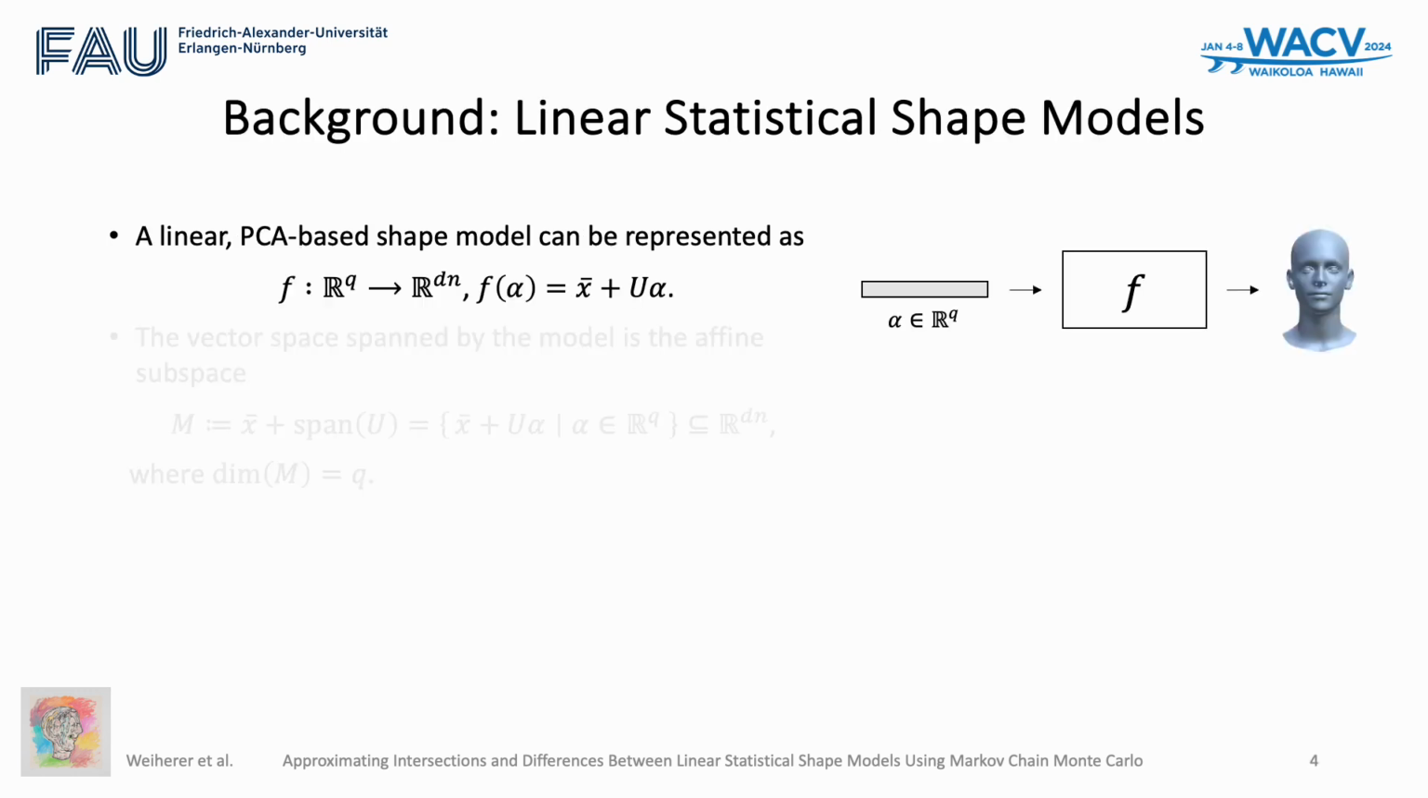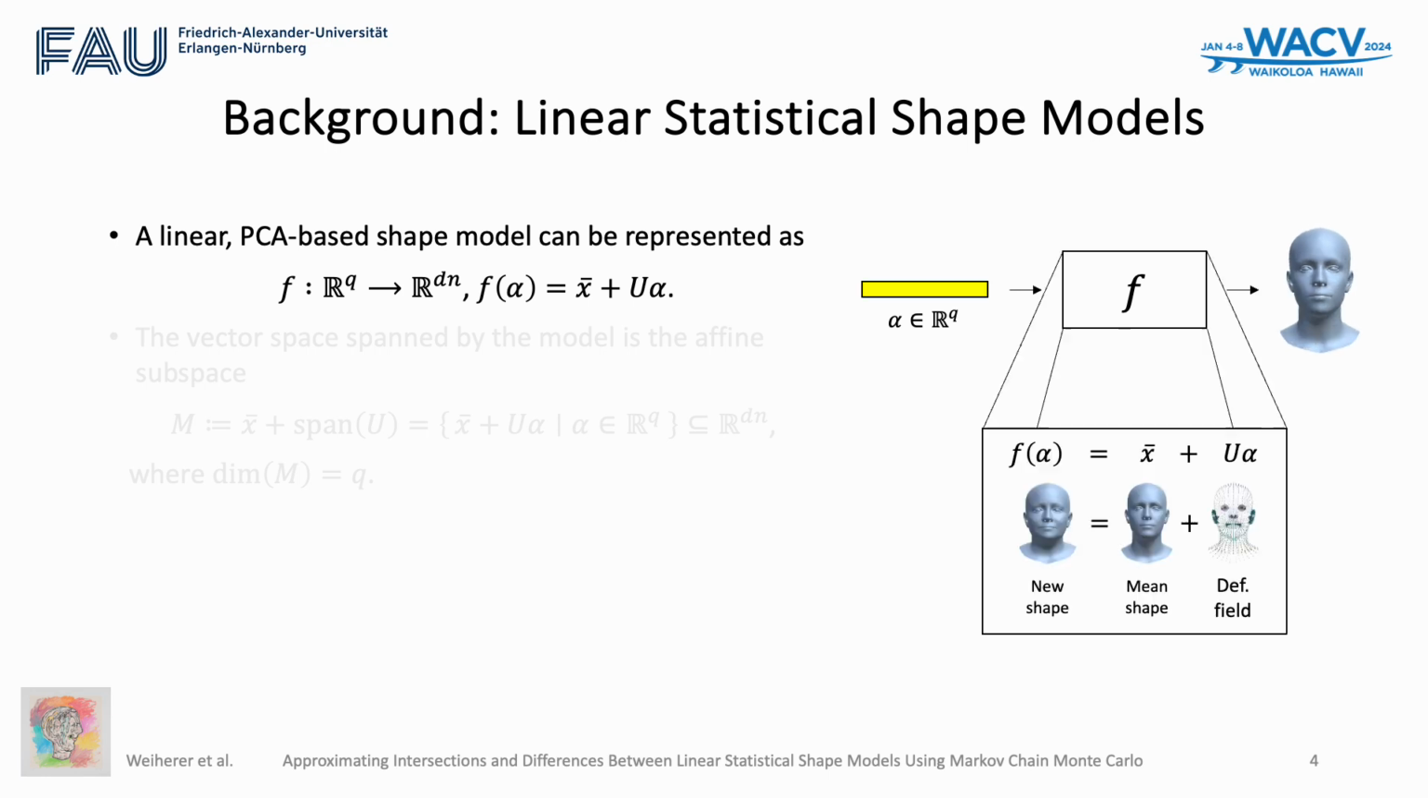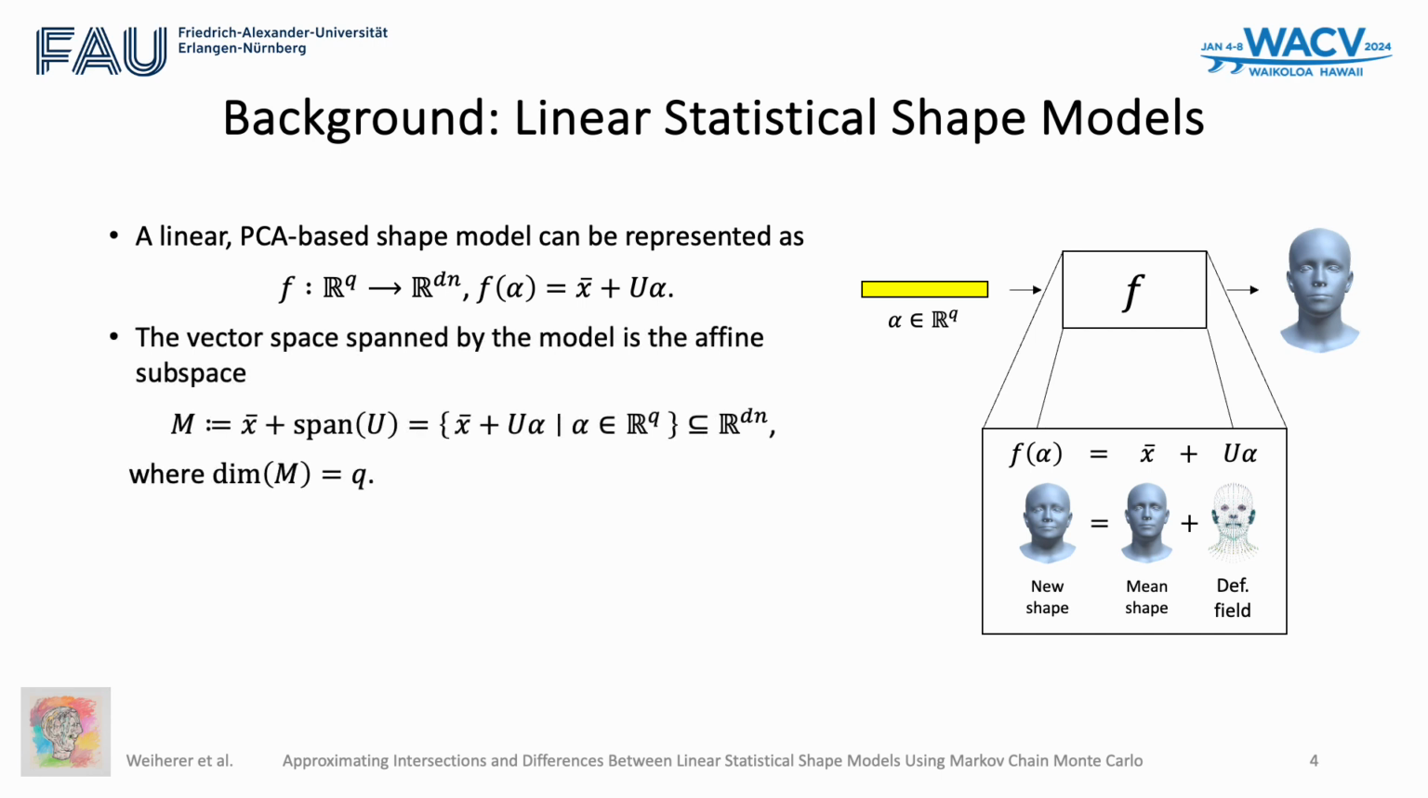To start with, recall that a linear, PCA-based shape model, also known as a point distribution model, can be represented as a function mapping low-dimensional parameters alpha to 3D shapes discretized using n points in space. Since our model is generative, we can easily synthesize new shape instances by varying alpha. The vector space spanned by the model is an affine, q-dimensional subspace of the 3n-dimensional space and contains all shapes that can be represented by the model.